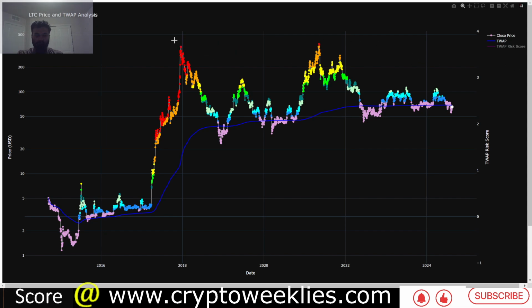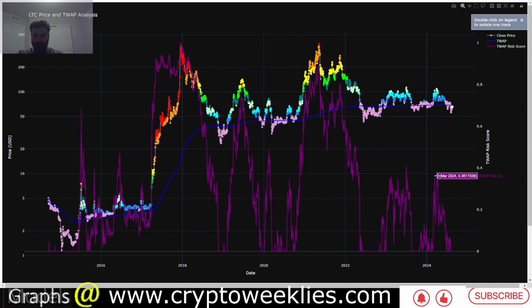Again, when this color code shifts from the neutral territory to more and more shades of gray or dark orange, that is one signal, and the opposite is when the color codes are blue and purple, that's when dollar cost averaging in makes more sense. Again, if you want to analyze risk based scores, right now you can see that at one point in April or late March, the risk score went as high as 0.38. Now they are essentially back to 0.